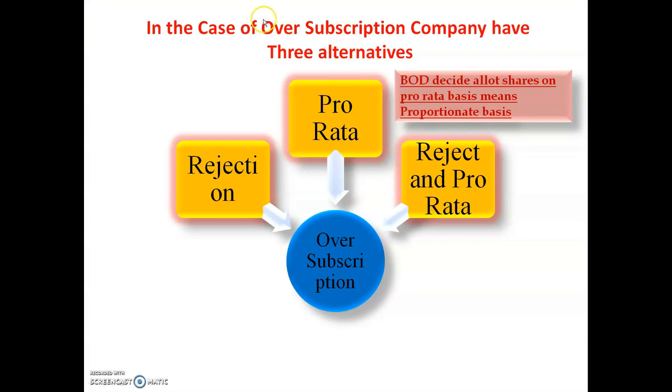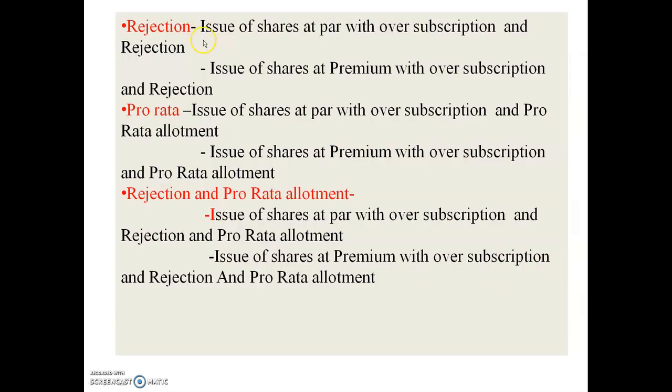See here, in the case of oversubscription, the company has three alternatives. The first is rejection, the second is pro rata allotment, and the third is rejection and pro rata allotment, a combination of these two. In my previous videos, we covered two practical problems: issue of shares at par with oversubscription and rejection, and issue of shares at premium with oversubscription and rejection.